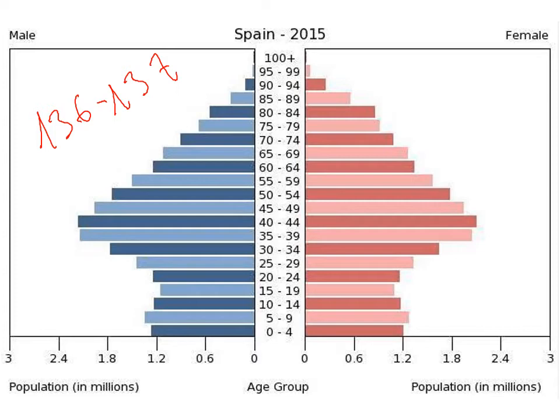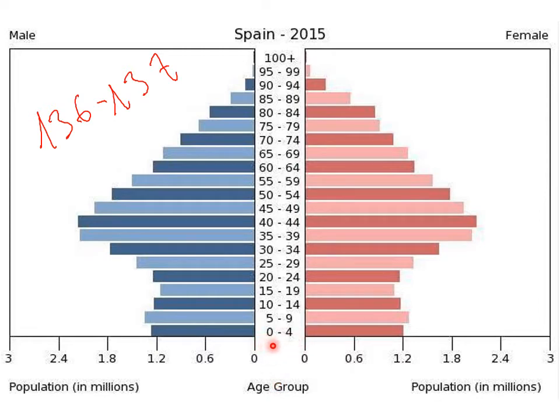There are different kinds of pyramid. We will study them. The progressive pyramids, well, the expanding pyramids and the contracting pyramids according to your book. They show the population in a place, a country, Spain in this case, in a time, 2015, divided by the age groups.